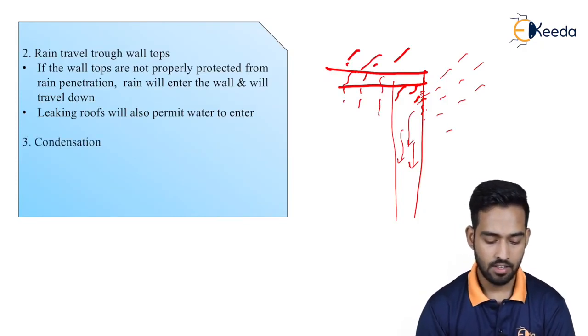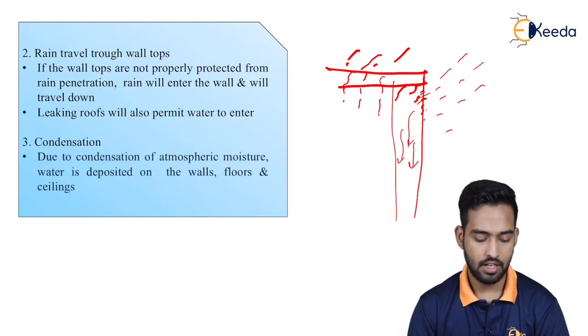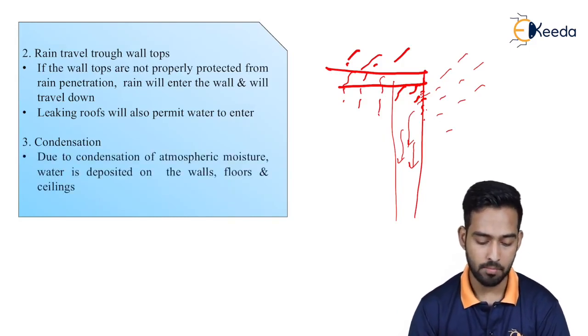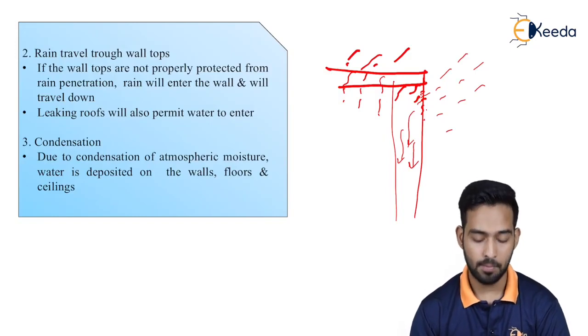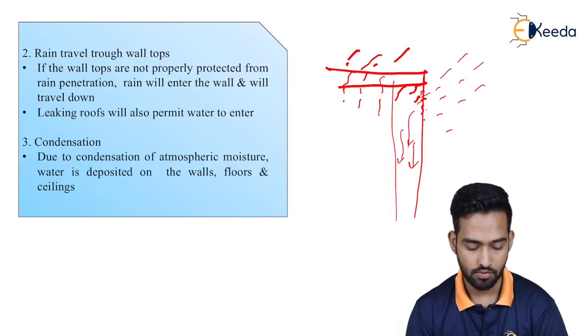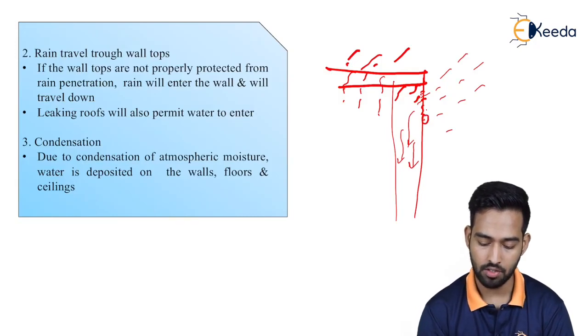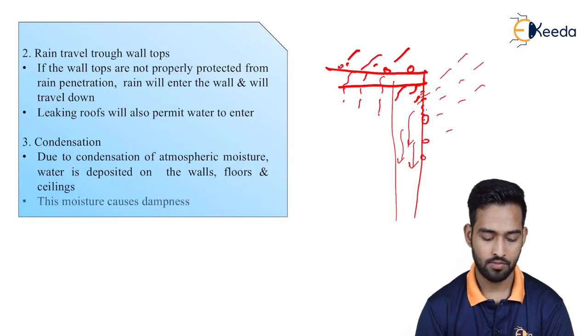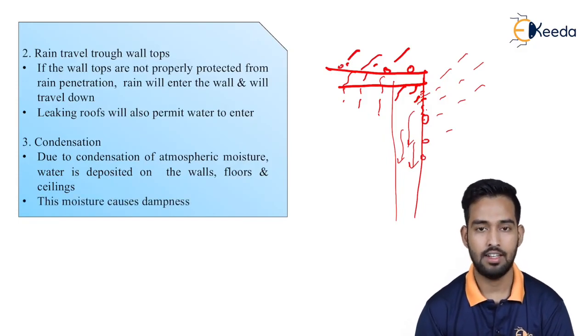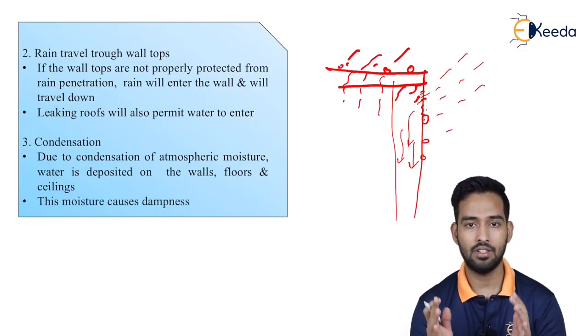Third is condensation. Due to condensation of atmospheric moisture, water is deposited on the walls, floors, and ceiling, over which droplets of moisture will form. This moisture, because it is present there, will cause dampness after some time.